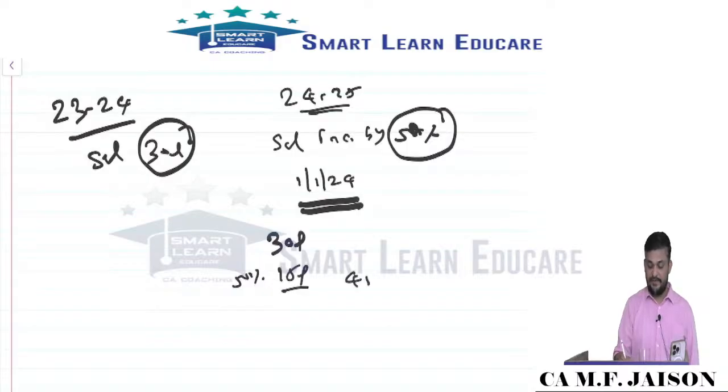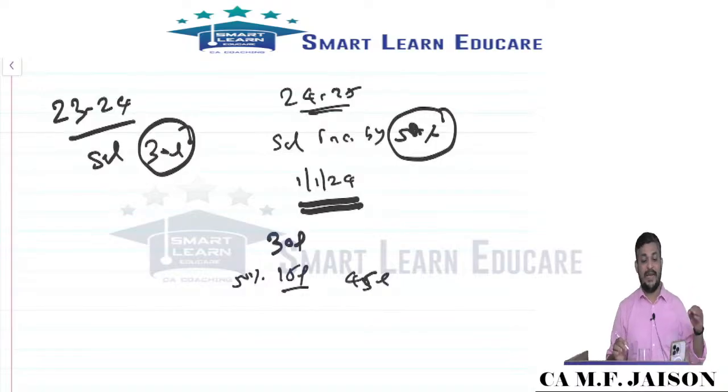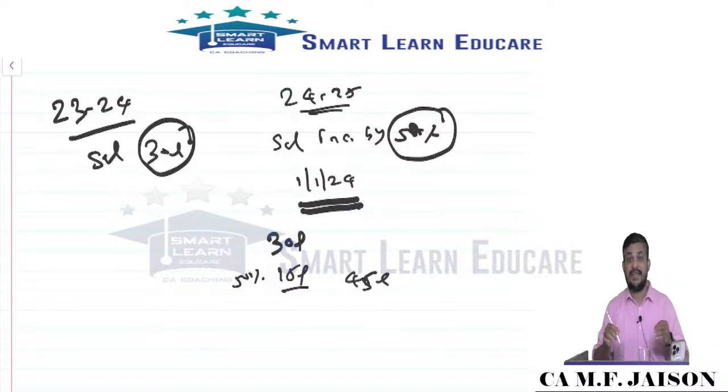So that's 45. Then the increase for previous year 3 months. Not for the entire previous year, previous year 3 months. For previous year 3 months salary is 7.5 lakhs, and the 7.5 lakhs is not getting paid in the current year.